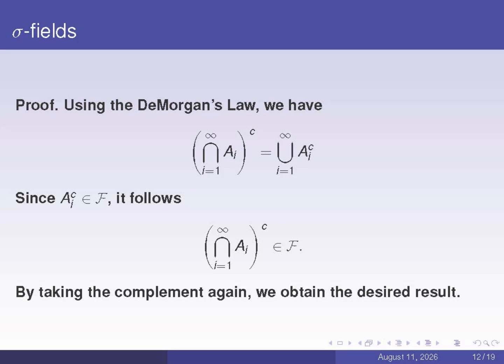Next, by using the third condition that F must be closed under countable union, we deduce that the union of the complements of A sub i is also an element of F. Then, applying the equality in the second line yields the second-to-last mathematical expression. Since the complement of a complement restores the original set, applying the second condition once more proves that their countable intersection is indeed an element of F, which completes the proof.